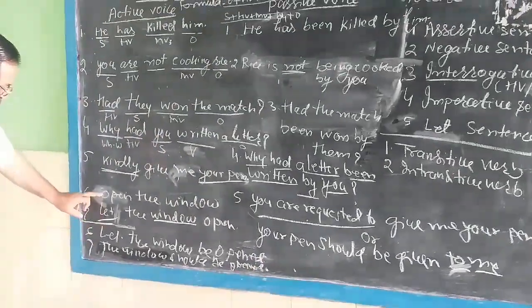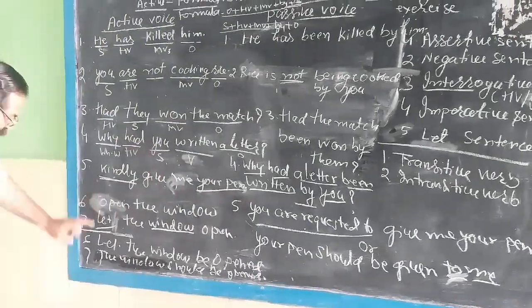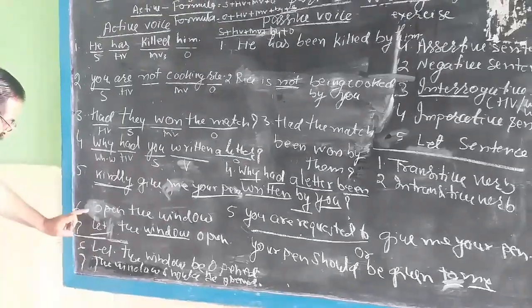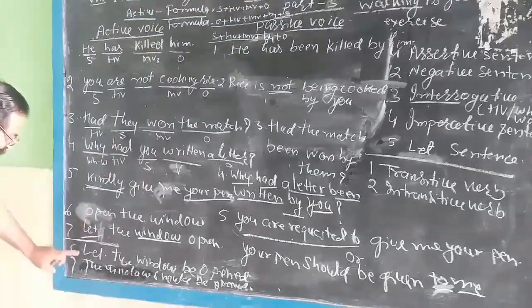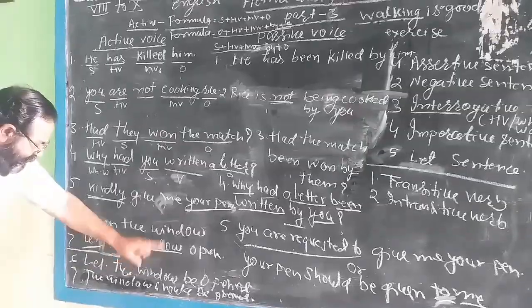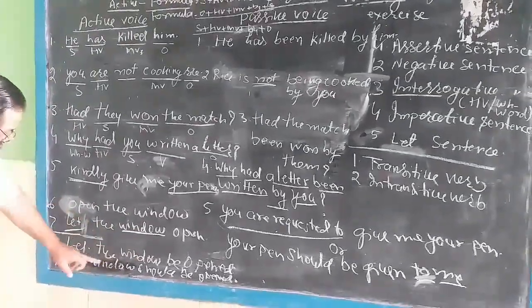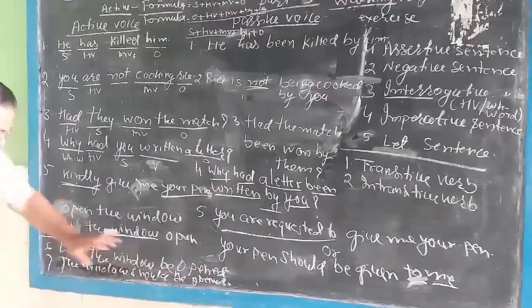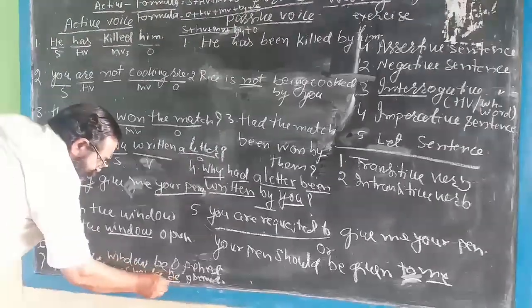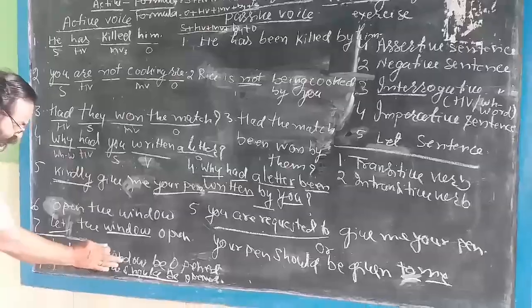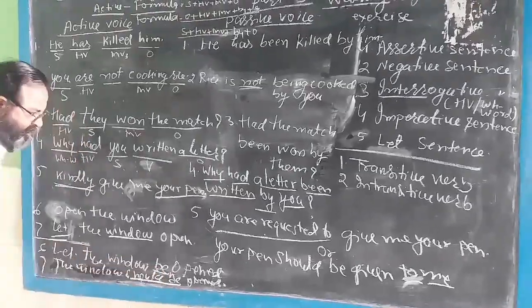A sentence which starts with the main verb, then you take the let word, and if the sentence starts with let, then you take the object as the subject. The word should will be used in the second sentence: should be. Here we have not used any should word, only the word be will be used.